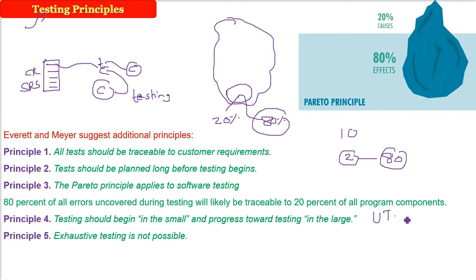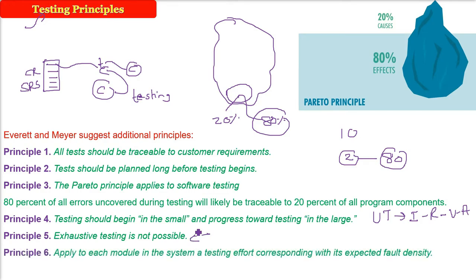Then you will do the integration testing, then any changes there, regression testing, then validation and verification, and finally the beta testing, like the acceptance testing. So start with the smaller testing and then go up to the larger testing. Exhaustive testing is not possible. You can test up to 99%, 100% may not be possible, but the testing should be done.